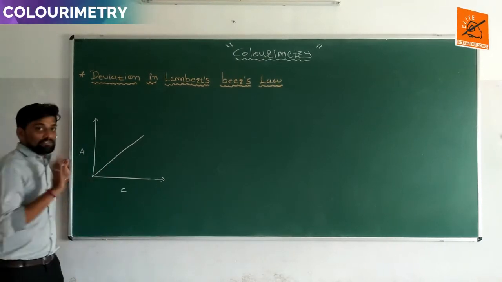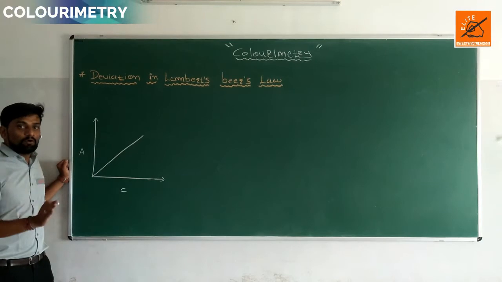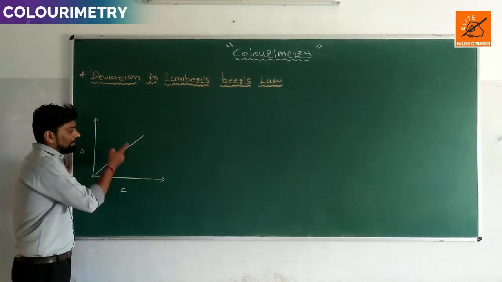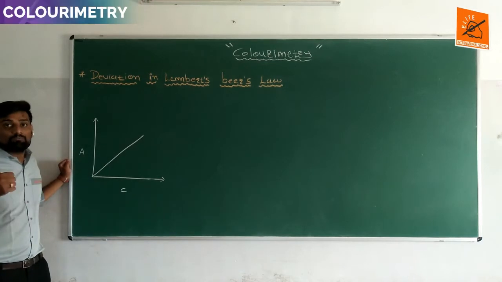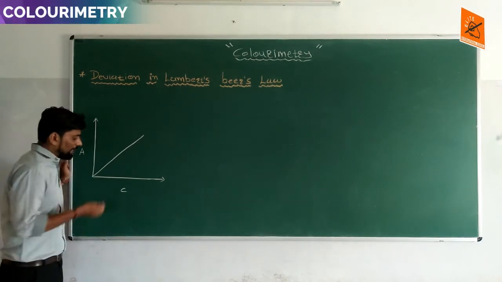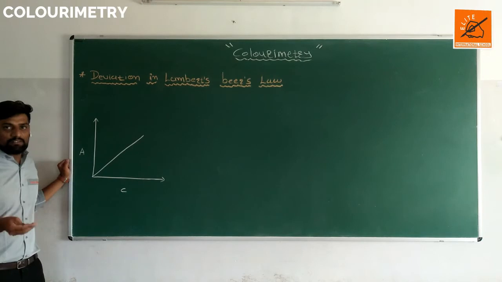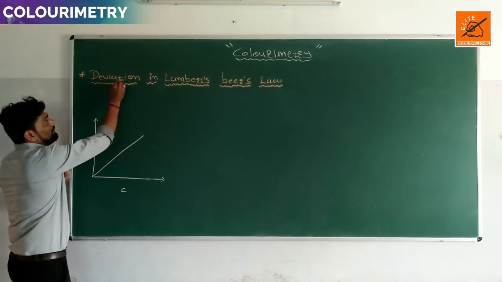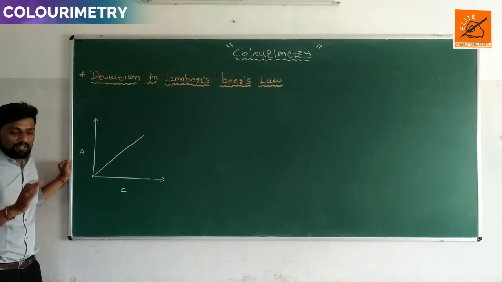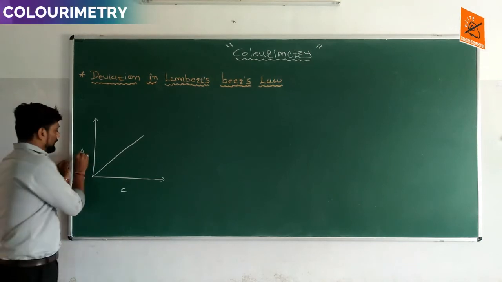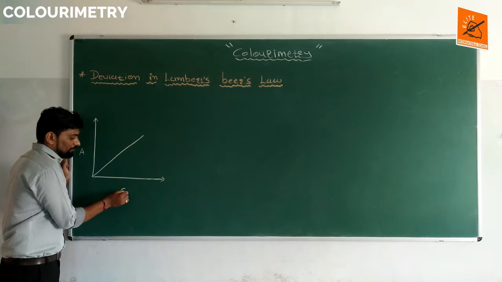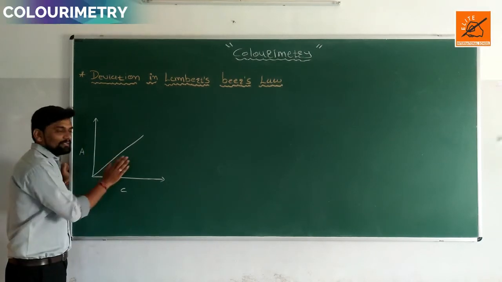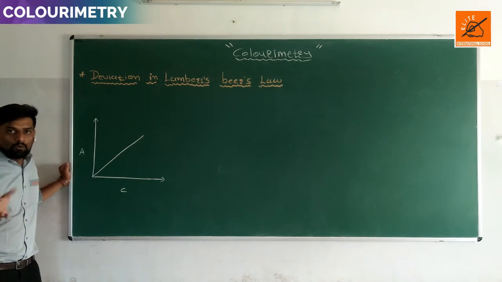If a straight line or linear line is not obtained, at that time Lambert-Beer's law is not followed, meaning we are not able to determine the concentration of an unknown concentrated solution. Means deviation is formed. So if, when we plot a graph of absorbance against concentration, it is not a straight line, it means Lambert-Beer's law is not followed.